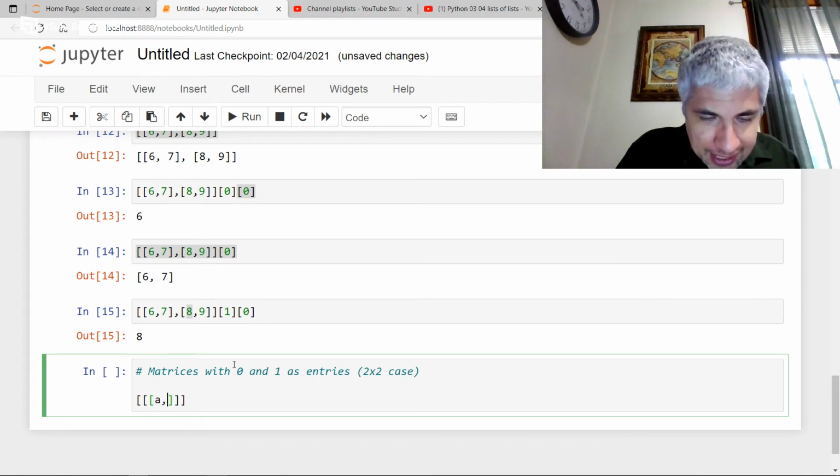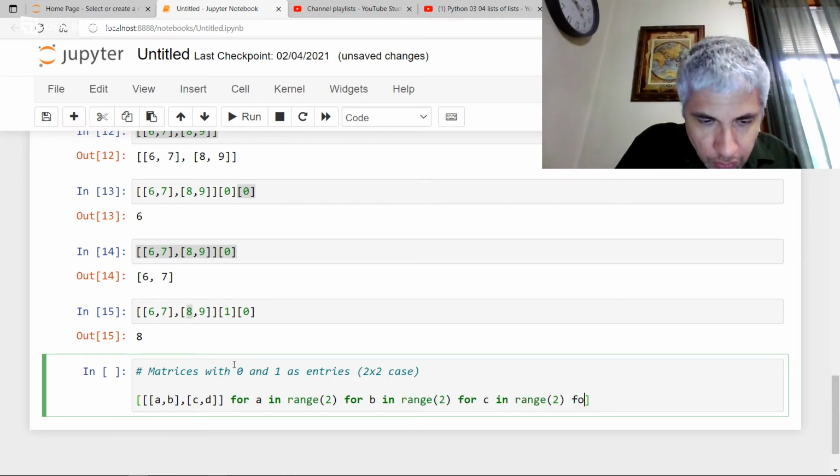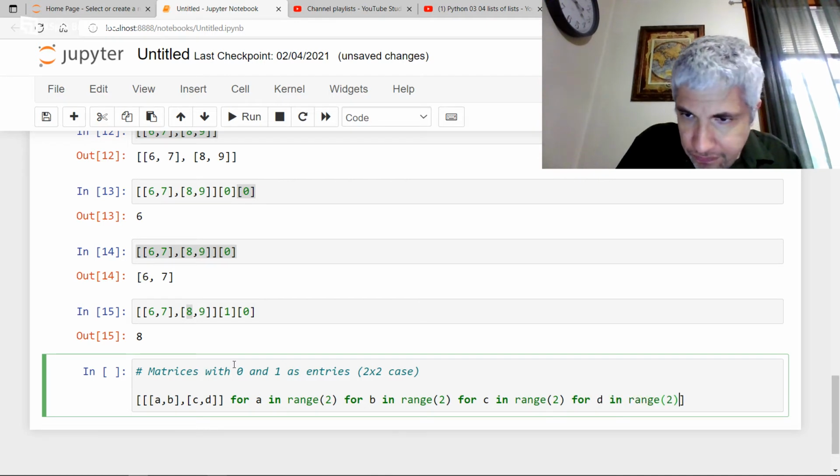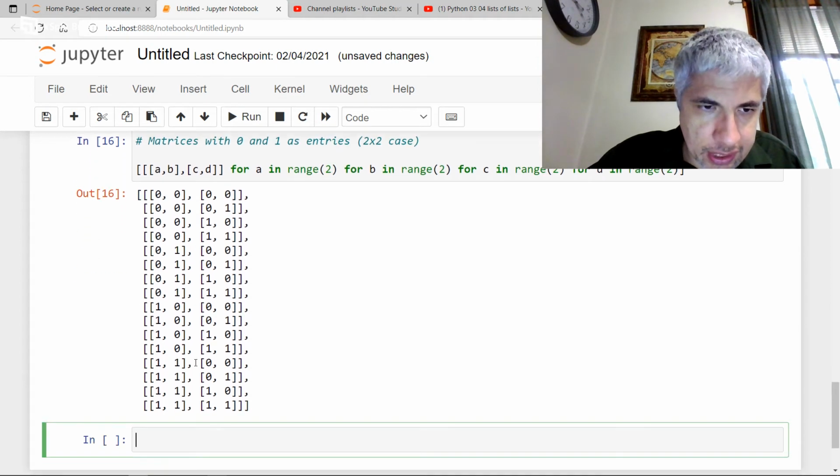But one thing I could do is call the elements A, B, C, and D. And I could say for A in range 2, because they could be 0 or 1, for B in range 2, for C in range 2, for D in range 2. Okay, and you'll see I get all of these matrices here.